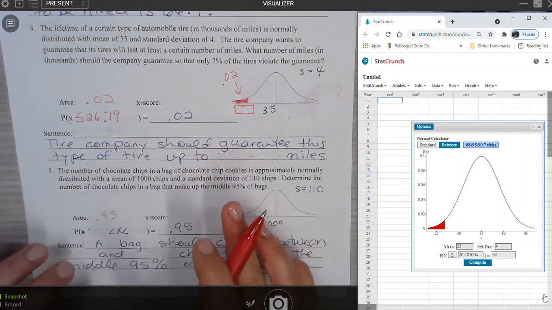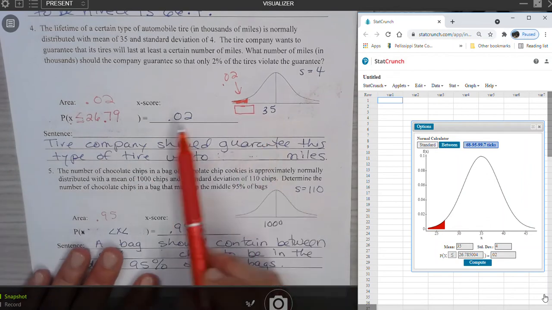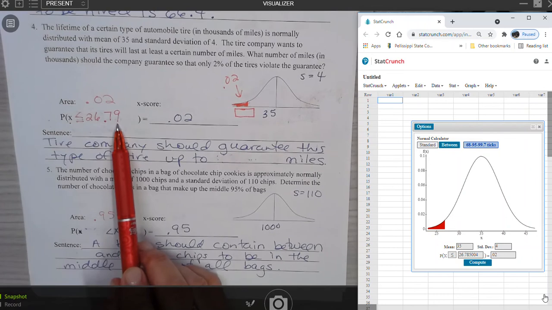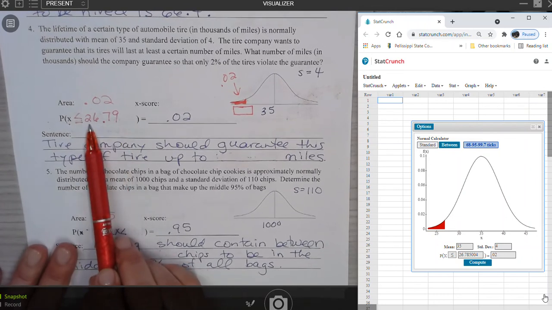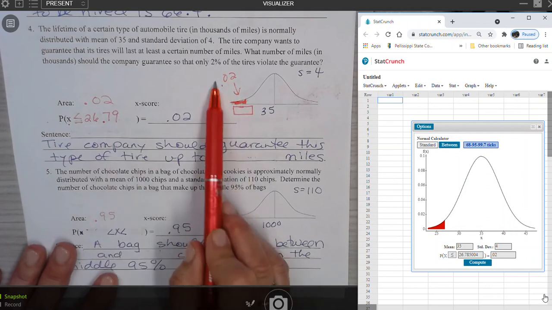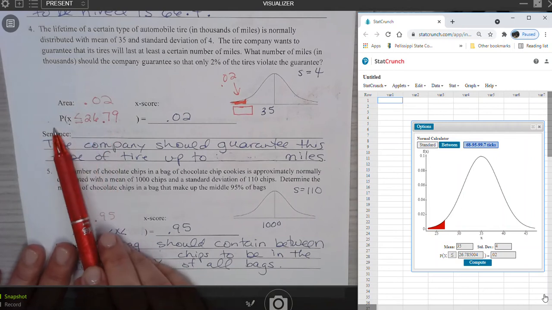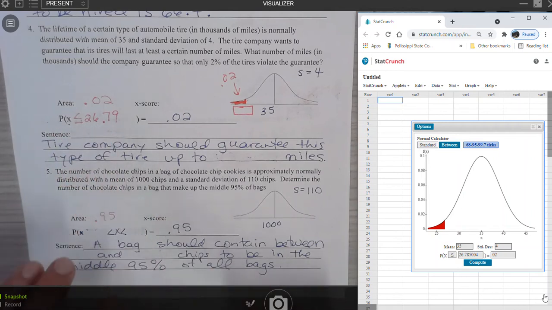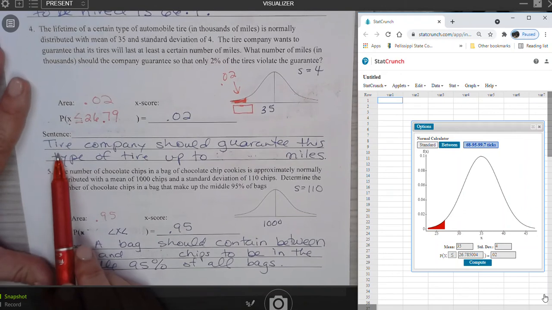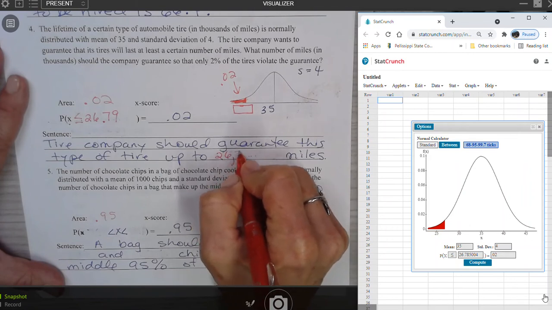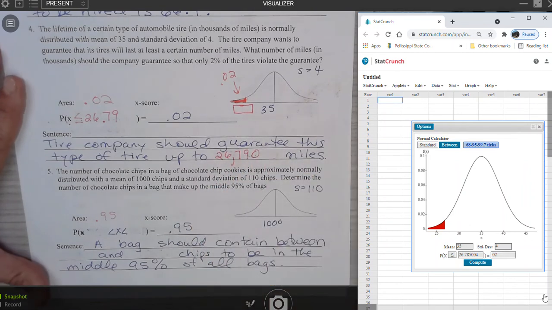So what this means is that most tires are going to get more than 26,790 miles on them. But there's going to be 2% that won't. Someone that maybe drives really fast, takes corners really hard, there's going to be that 2% that's not going to get more than this many miles on their car. So they will guarantee their tires up to this amount. So our sentence would be the tire company should guarantee this type of tire for up to 26,790 miles.